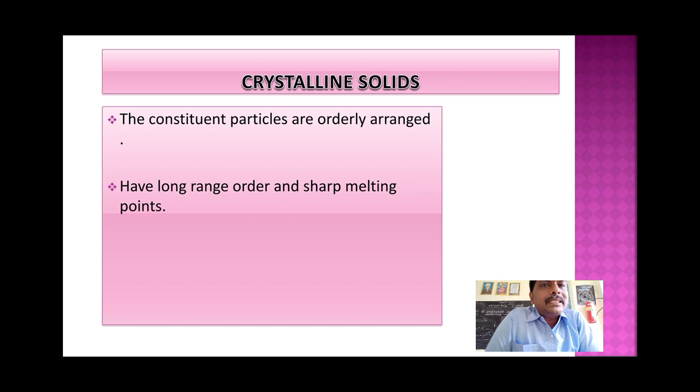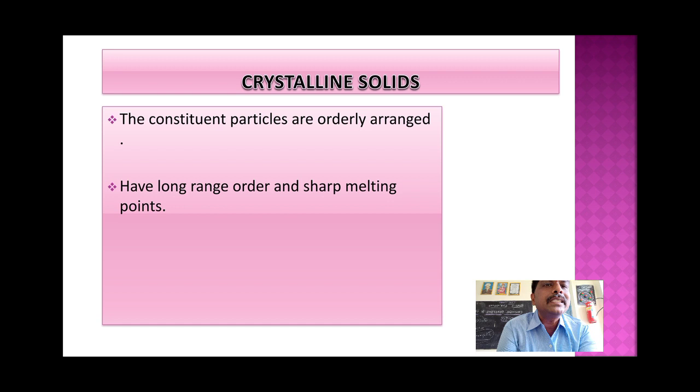The solids in which constituent particles are orderly arranged are called crystalline solids. Crystalline solids have long range order. That means this order is unlimited. Everywhere you can see in the solid, that order is present everywhere. So that discipline is present everywhere. So that is long range order.